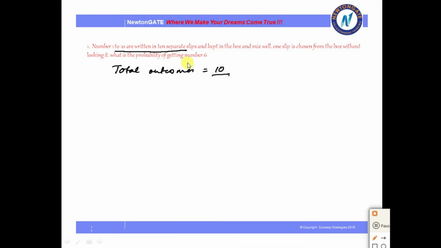Okay. Now what do we want? What is the favorable event for us? That is getting the number 6, because we need marks, right? Whatever the question given to us is, that is our favorable event. So the number of times 6 occurs from 1 to 10 is exactly 1. So the probability of 6 is 1 by 10, or if you want to write it in decimals, you can also write it as 0.1.